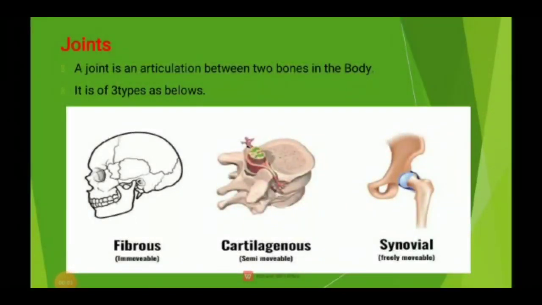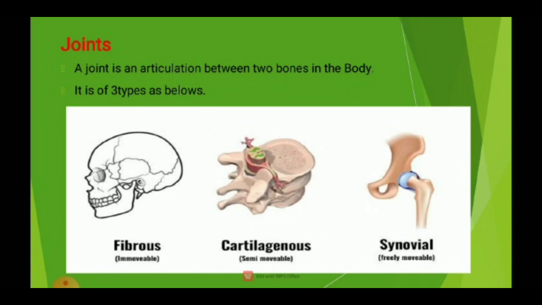Here I discuss the topic of joints. We know some ideas about joints: what a joint is, what types of joints there are, and how essential joints are for our body. Simply, where a bone is connected or attached with another bone is known as a joint. A joint is an articulation between two bones in the body. It produces movement and helps to bind multiple bones in a structure.